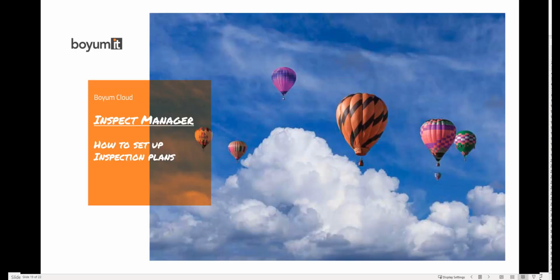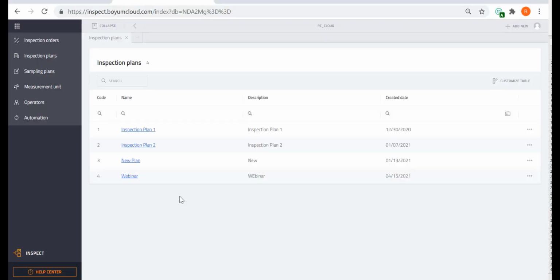Hi, in this session we're going to learn how to set up inspection plans. If I'm logged in as the Inspect Manager, you see right here inspection plans. We already went over the operators, the measurement units and the sampling plans. So now let's look at the inspection plans.